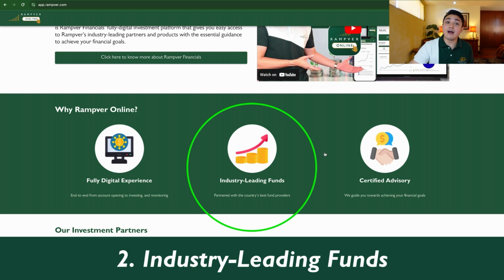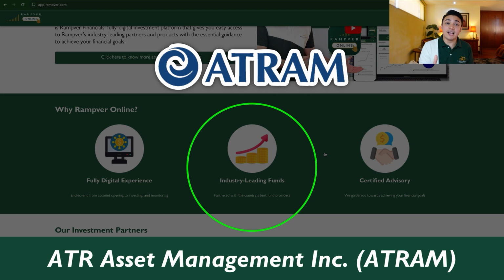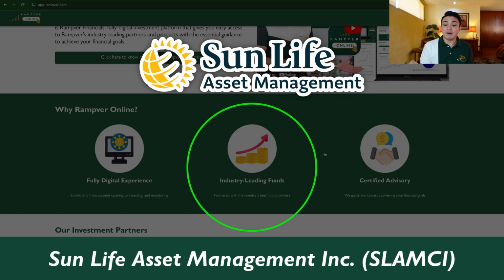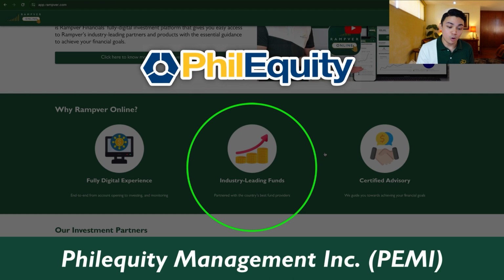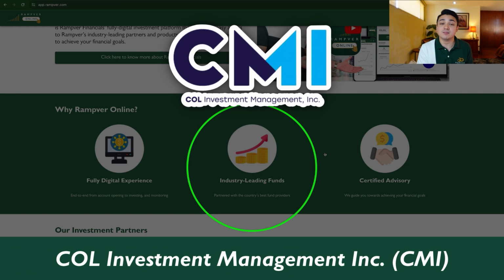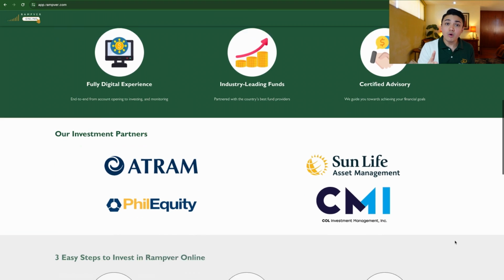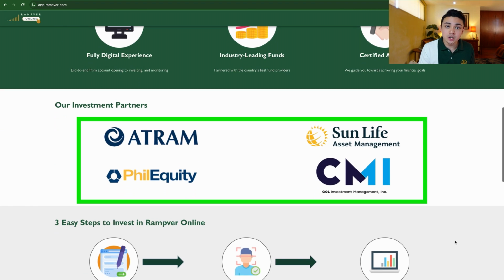Next, industry-leading funds. So currently, we have 4 fund providers in the platform. So at RAM, ATR Asset Management Inc., we also have Sun Life Asset Management Inc. or SLAMC in short. We also have Phil Equity or PEMI in short. And of course, our latest partner, CCMI. This is by Call Financial. So 4 industry-leading fund managers with a slew of investable funds.